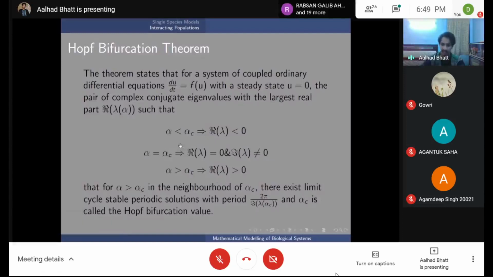So if these 3 conditions are satisfied, then just when alpha is greater than alpha c, before that it's stable because all of them are negative, and the moment it is slightly higher, it is unstable, but now you have oscillations. So the limit cycle, a stable periodic solution, means that it will now just start oscillating. And the period is given by 2 pi divided by the imaginary part of lambda at alpha c. So what you need is alpha greater than alpha c, but alpha minus alpha c much, much less than 1.